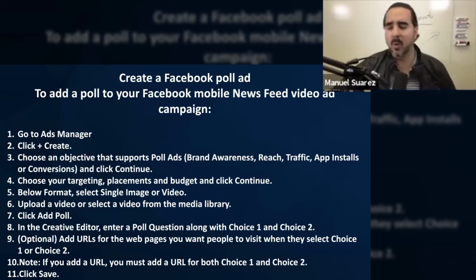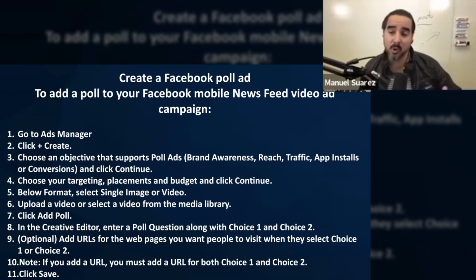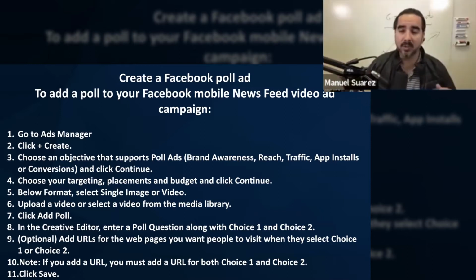Now you might be asking yourself, why do I want to do poll ads? Well, it's engagement, and you can drive people to your website from this poll or to the specific option that you are having them respond to, and people love interactive things.